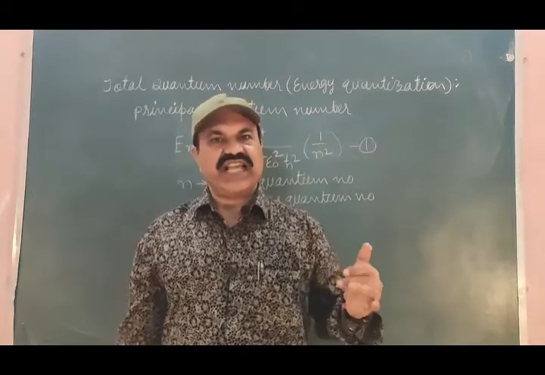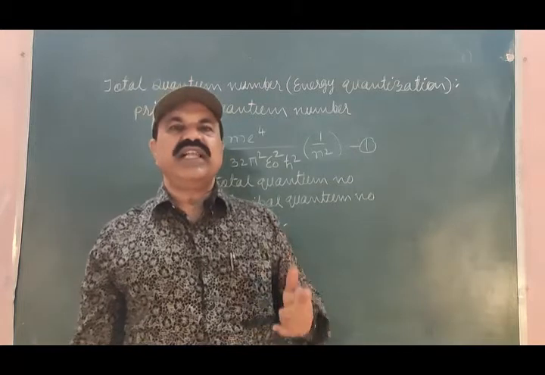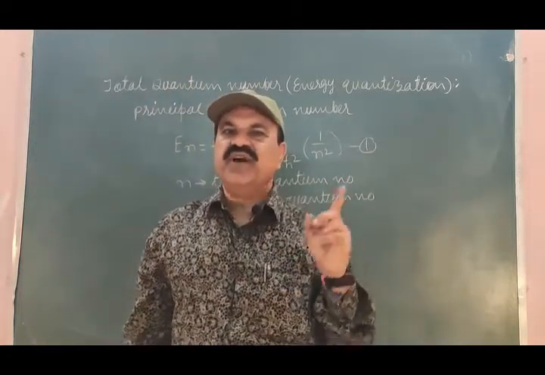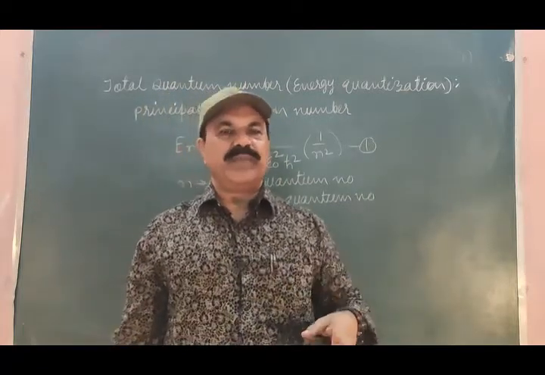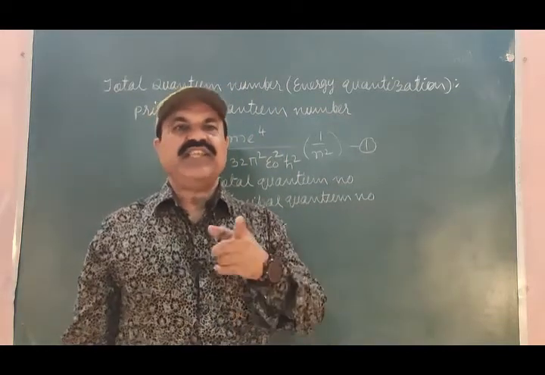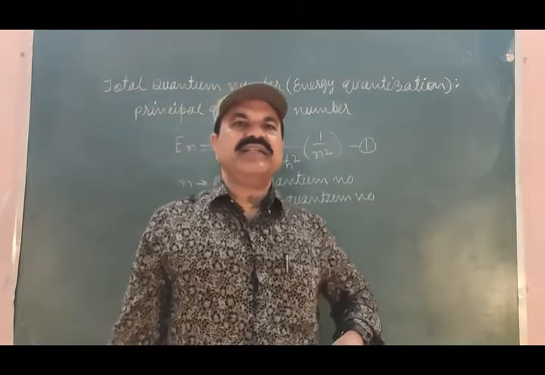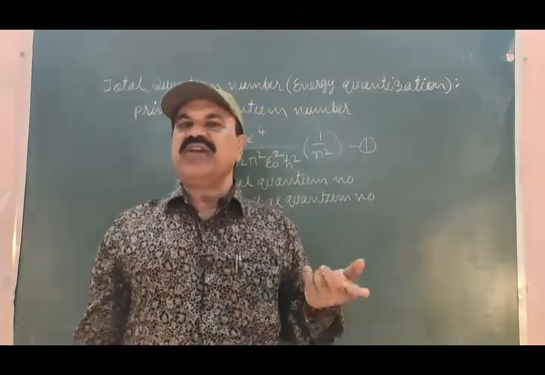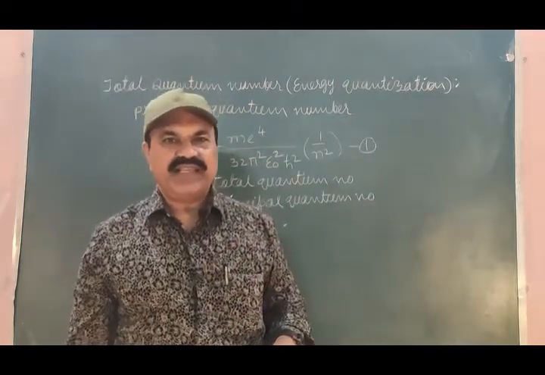As we discussed in the last lecture, the three-dimensional motion of the electron is studied by using all 3 quantum numbers: the principal or total quantum number, the magnetic quantum number, and the orbital quantum number. The radial part R is associated with n and l, the principal quantum number and orbital quantum number.